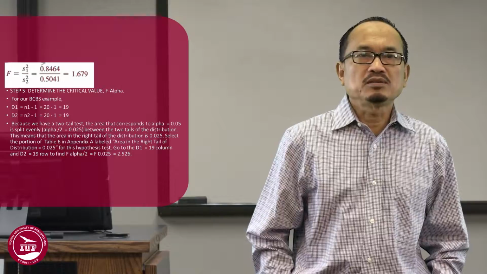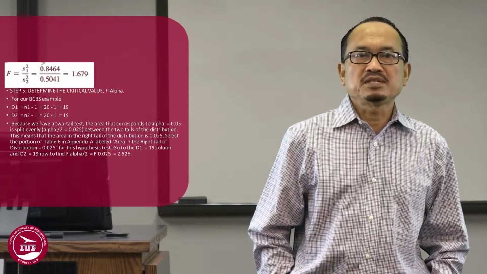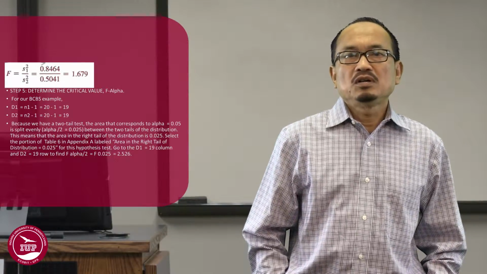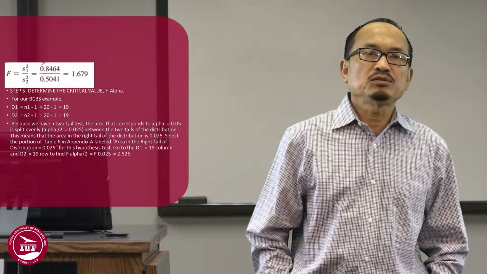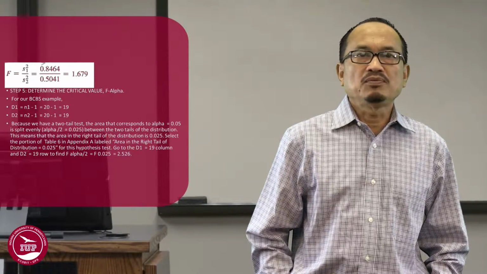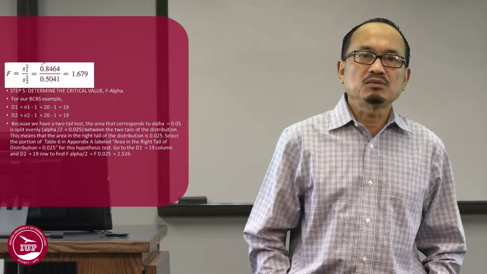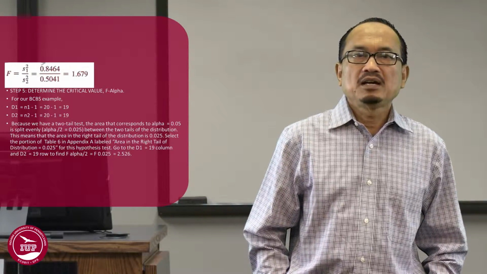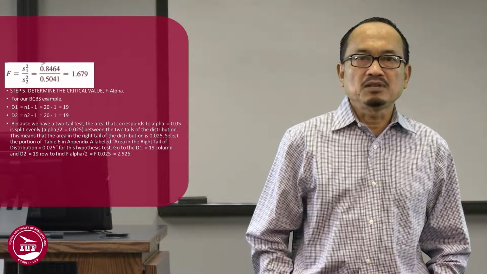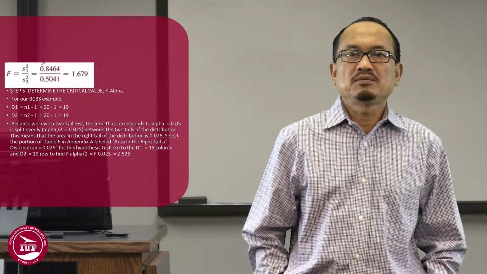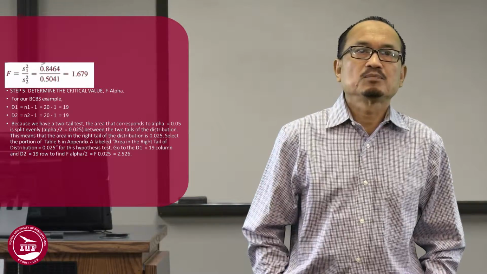Select the portion of Table 6 in Appendix A labeled area in the right tail of distribution equal to 0.025. For this hypothesis test, go to the D1 equal to 19 column and D2 equal to 19 row to find F alpha divided by 2 equal to F 0.025 equal to 2.526.